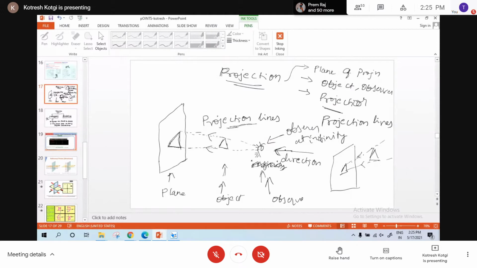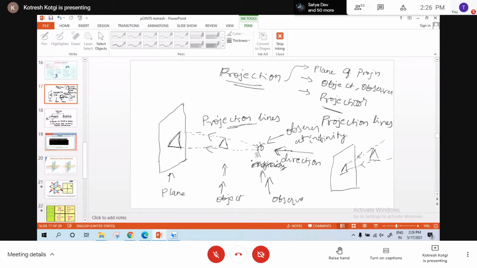Whenever I say you are an observer looking at some object, it is understood that you are standing at an infinite distance from the object. What is the reason for standing at infinite distance? Why should the observer be at infinite distance? To get parallel rays, to get the projection lines parallel to each other. That is one important thing you should keep in mind. For that, the observer should be at infinity.